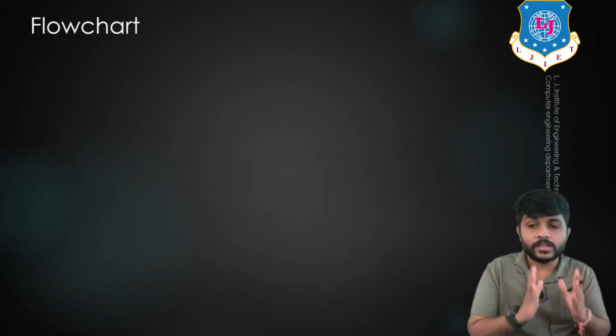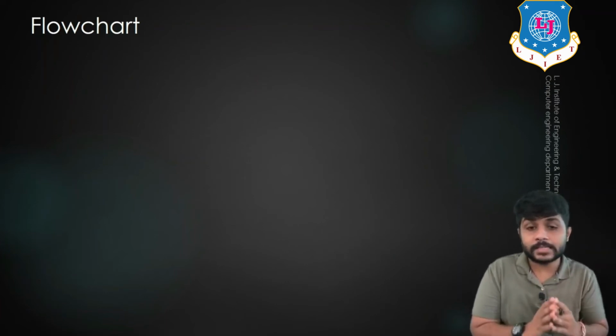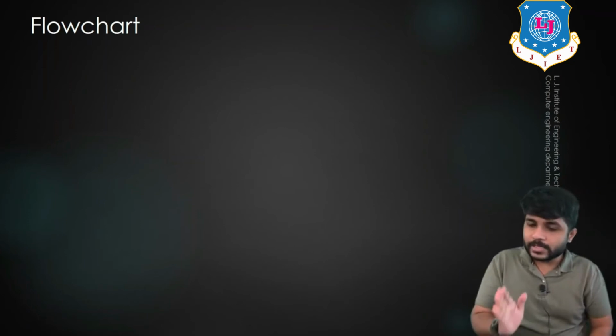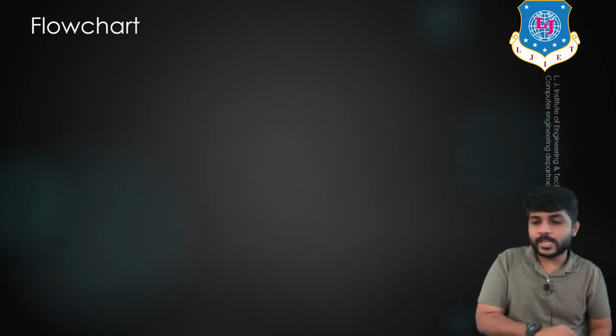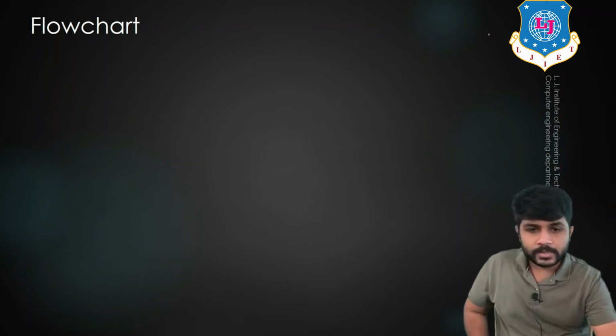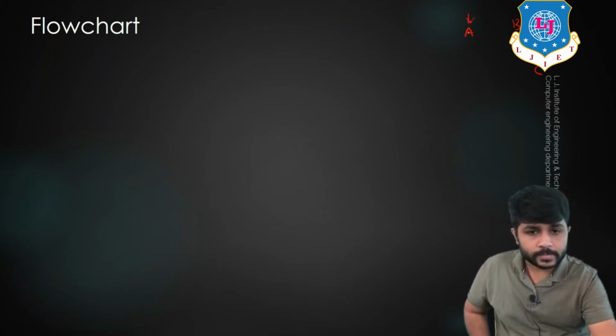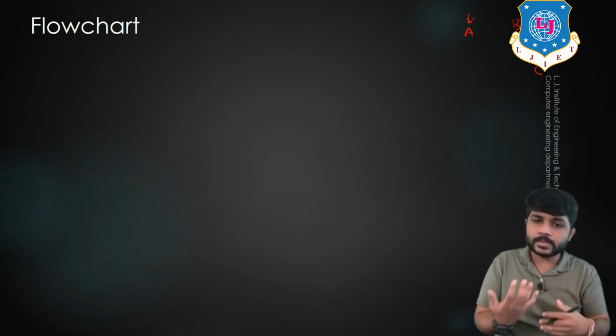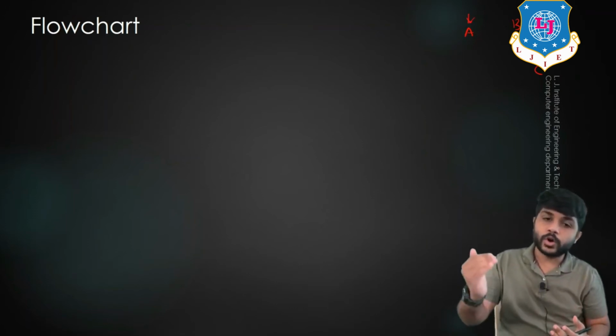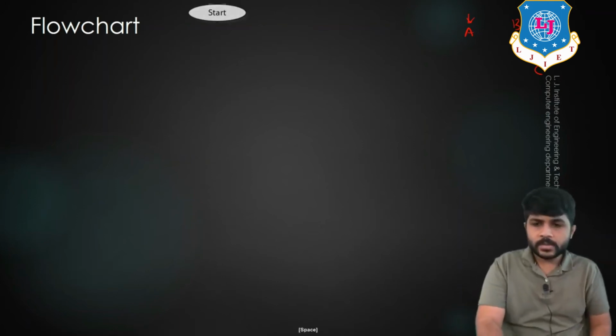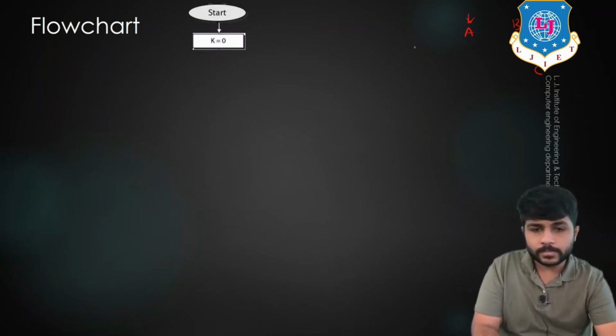Now we are going to see the flow chart of the CSMA CA. The flowchart is the implementation of the procedure that we just saw. Suppose in this example, there are 3 devices A, B and C which are connected to each other wirelessly, and device A wants to send data. Because it is following the CSMA CA method, it has to go through all the steps. Initially, the value of K will be 0. Now what is the meaning of K? K means number of attempts.